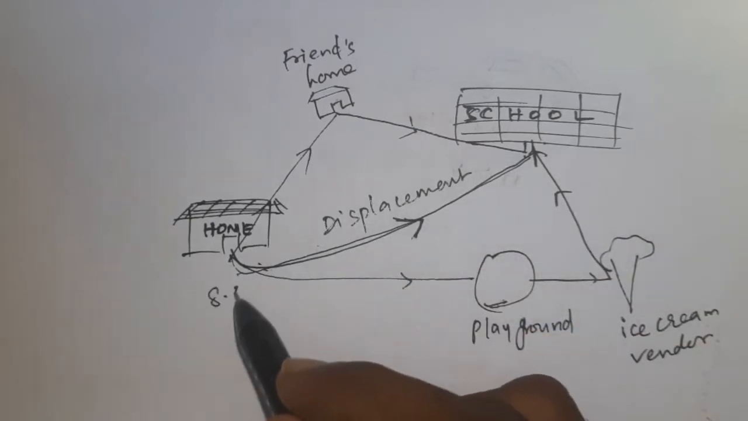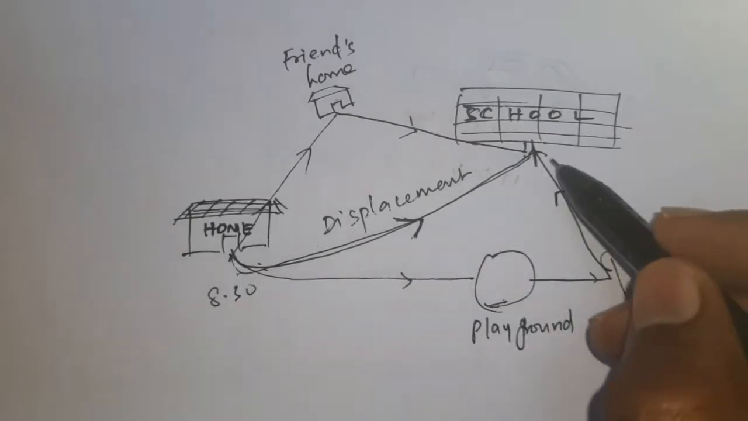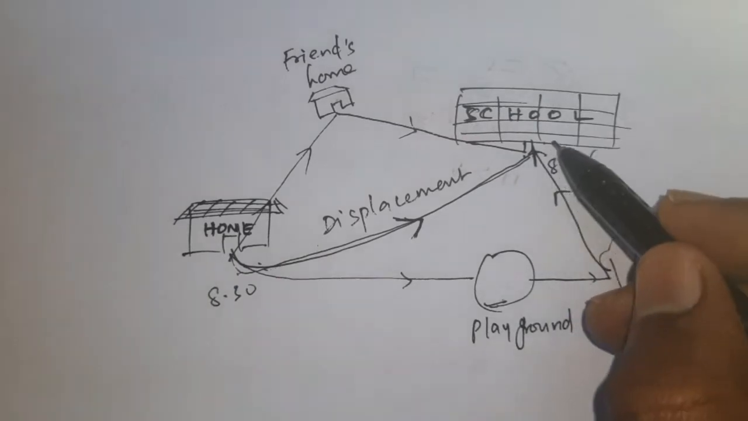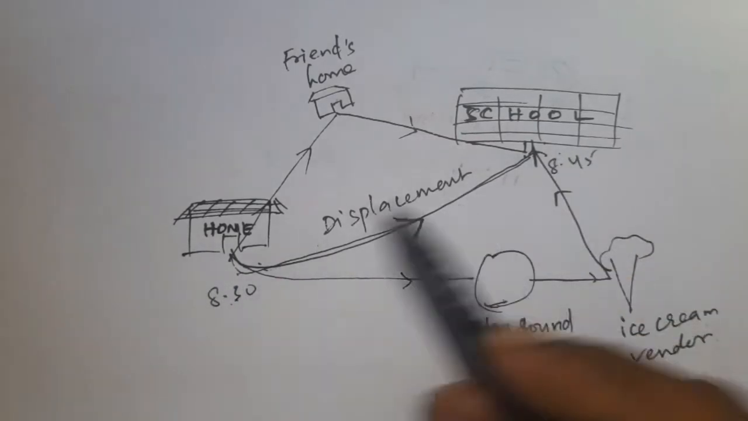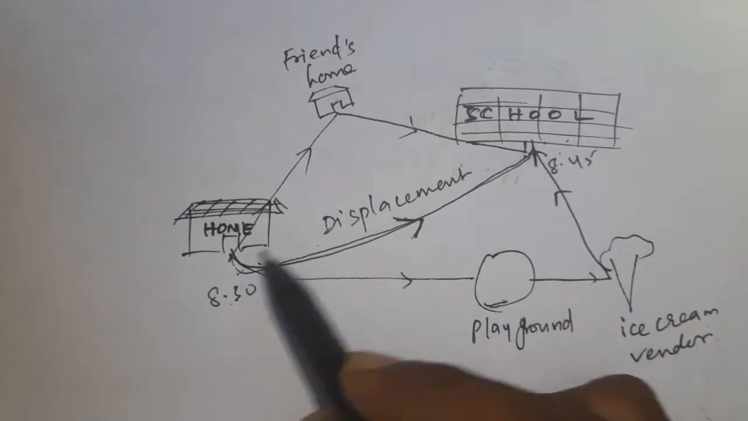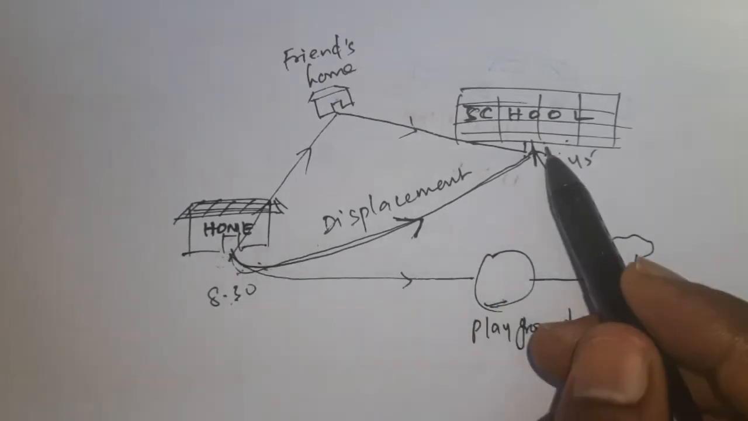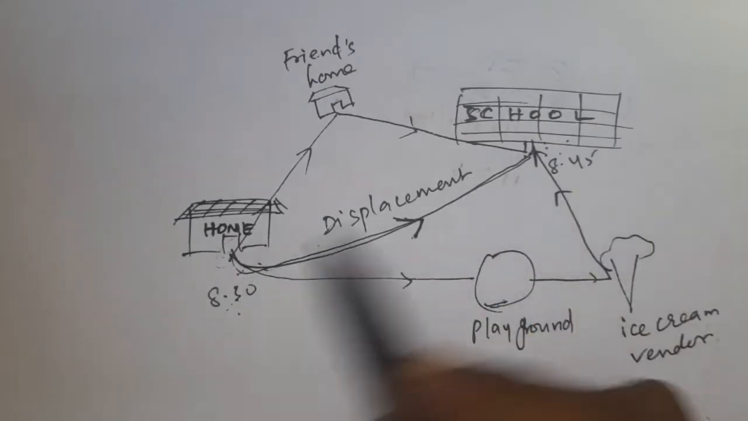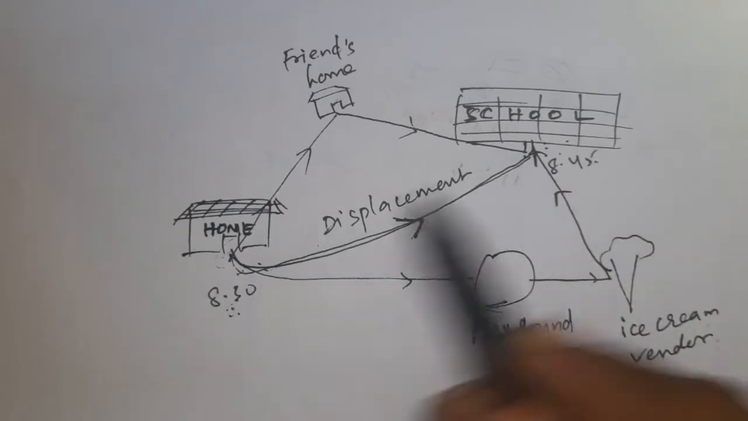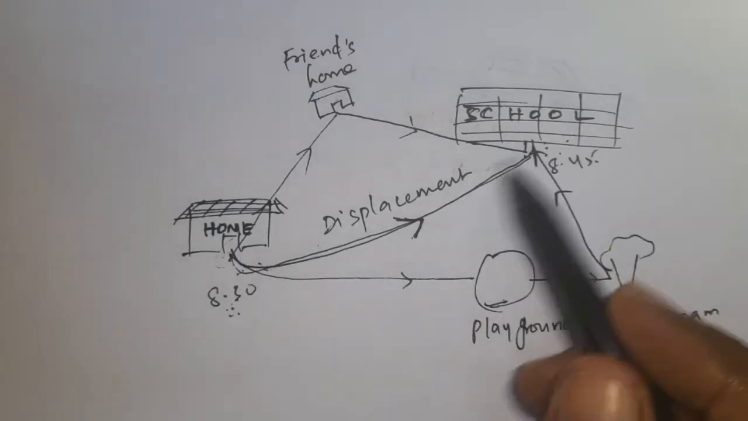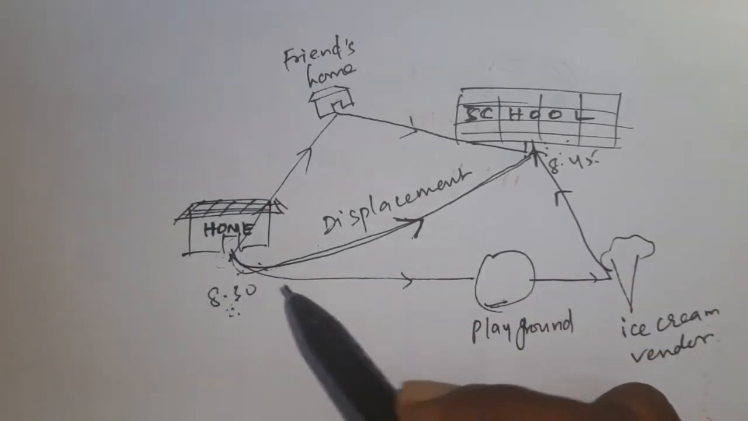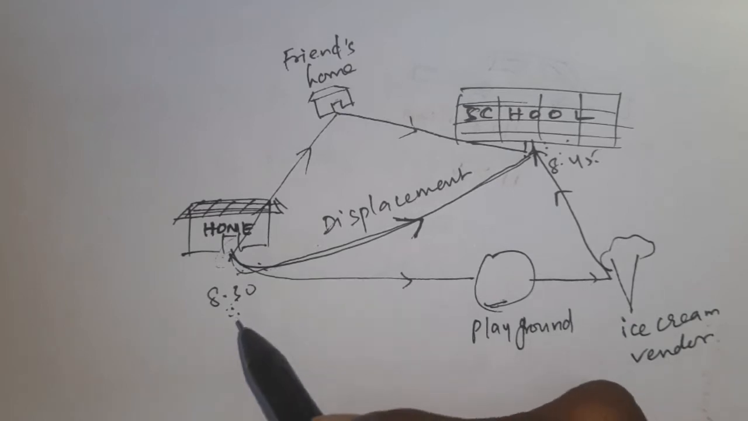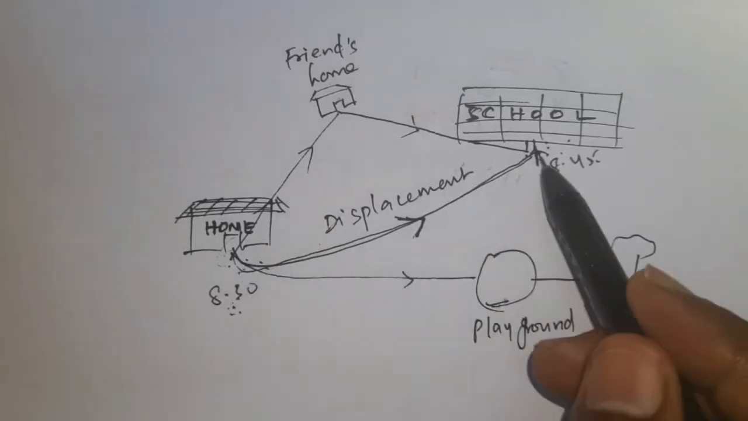Changing means at 8:30 you will be at home. For example, at 8:45 you will be at school. So with respect to time, our position is changed. So displacement is changed from home to school. So that is the rate of change of displacement. With respect to time means you have to use the word rate. So the rate of change in the displacement is called velocity.